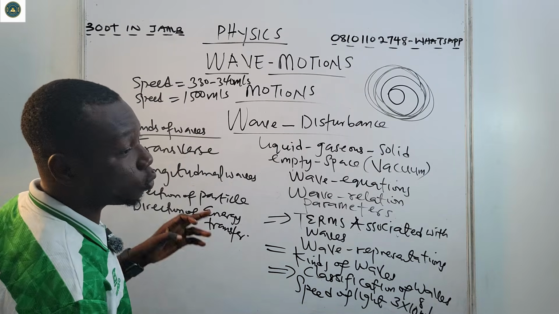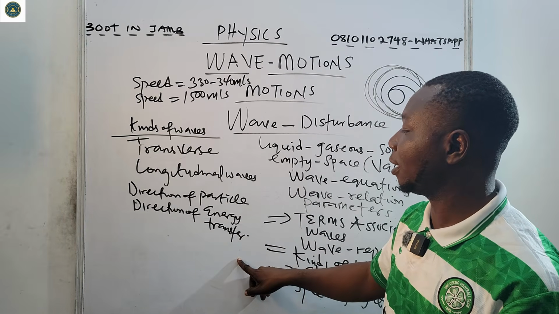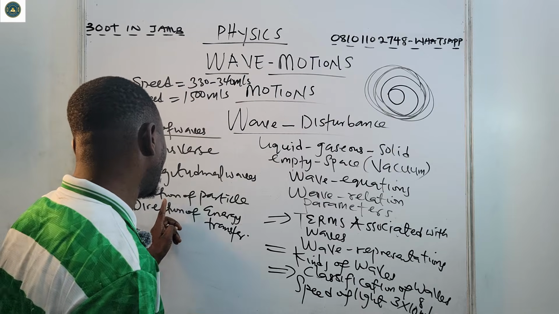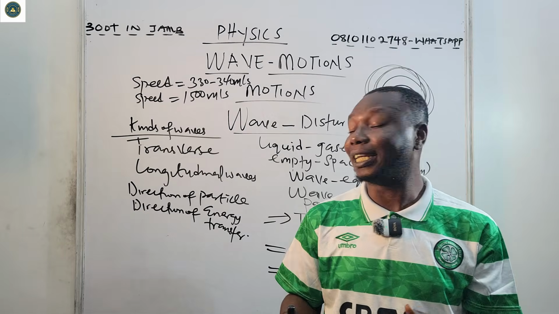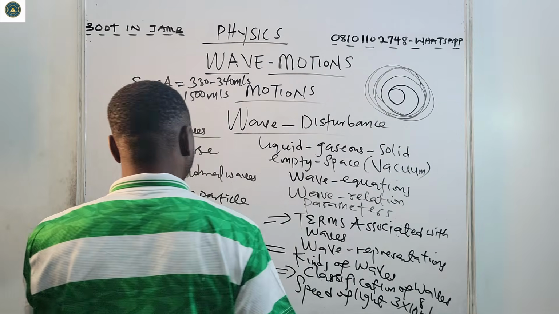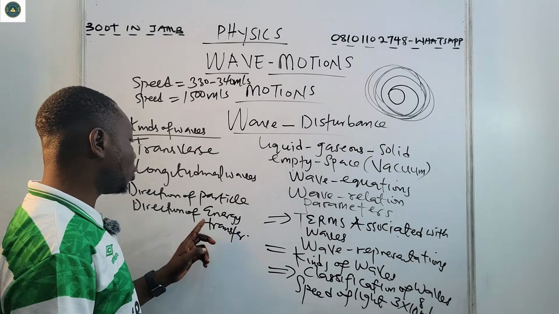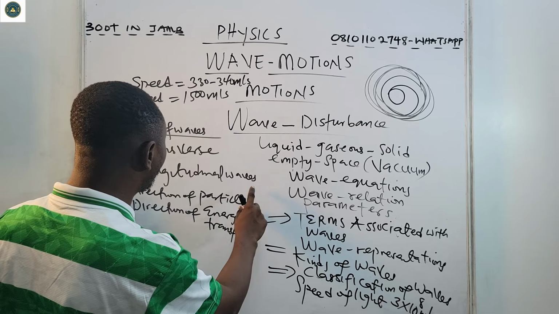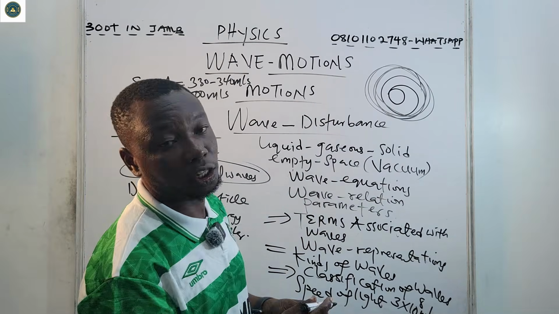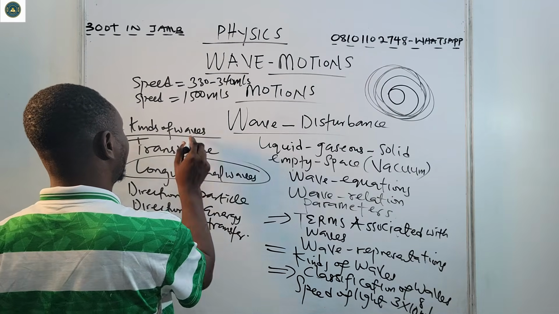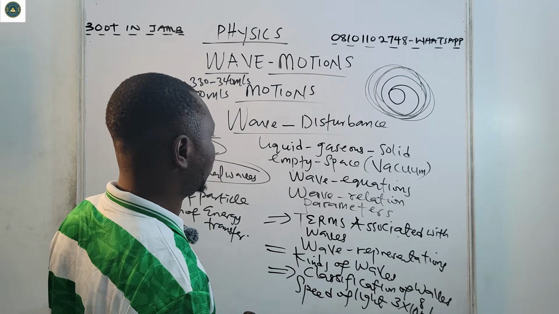Now, for transverse wave, the direction of energy transfer is perpendicular to the direction of the particle. So if it's perpendicular, it means at 90 degrees. But when it comes to the longitudinal waves, it is parallel. The direction of particle to direction of energy transfer for longitudinal waves is what? Is parallel. While that of transverse, it is what? Perpendicular. So that is just the difference between them.